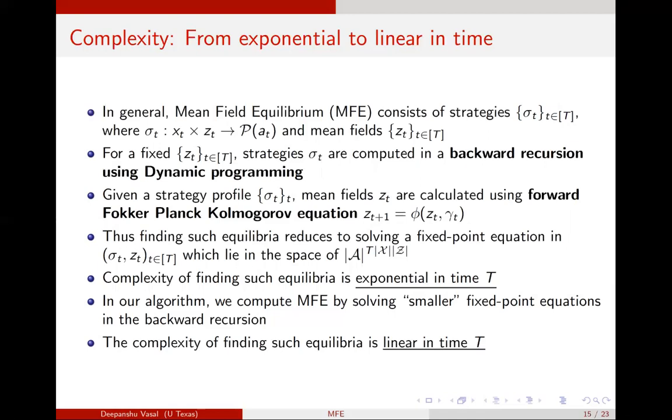And as one can easily see, the space over which sigma t and zt lie has cardinality of A to the power of the time T, times cardinality of X, times cardinality of Z. So this space grows exponentially in time. In our algorithm, we are computing these mean field equilibria by solving smaller fixed point equations for each time t. So the complexity of finding such equilibria using our method is linear in time. So there's a huge reduction in the complexity from exponential to linear.